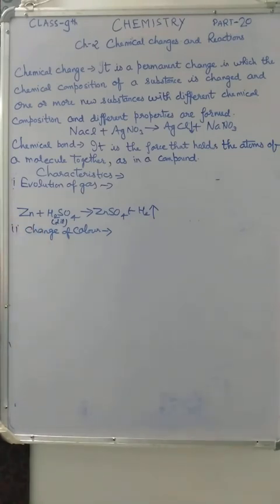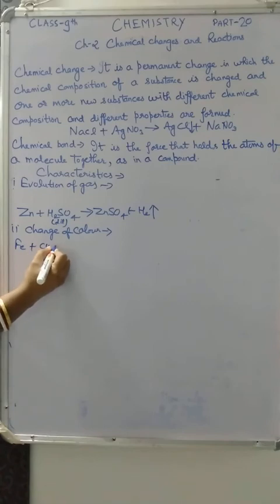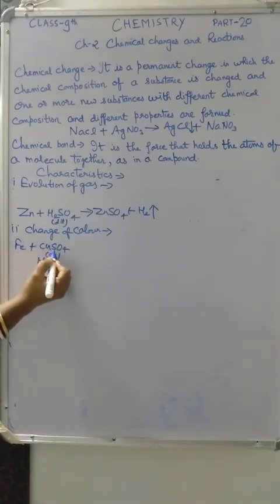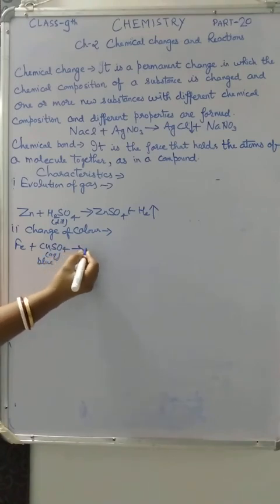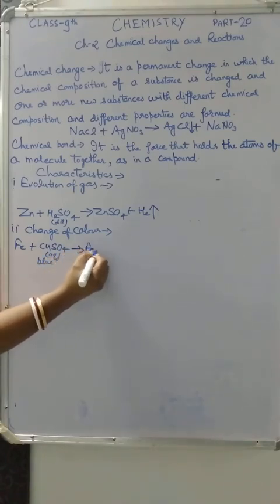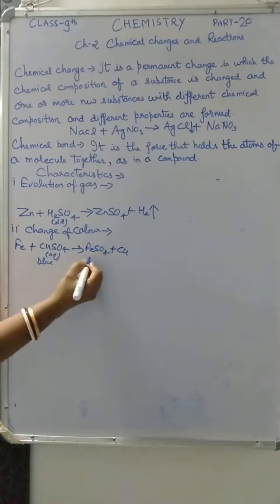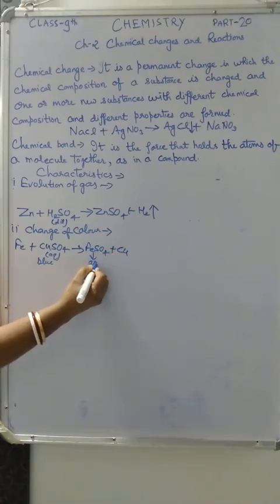Certain chemical reactions are characterized by a change in the color of the reactants. For example, when iron reacts with copper sulfate solution, which is in aqueous form and blue in color, it forms FeSO4 and copper, and this will be green in color.